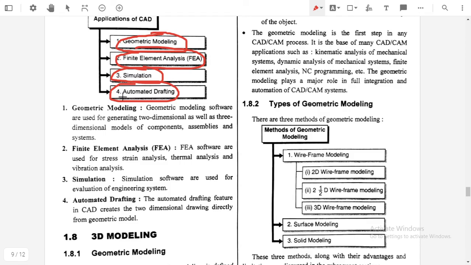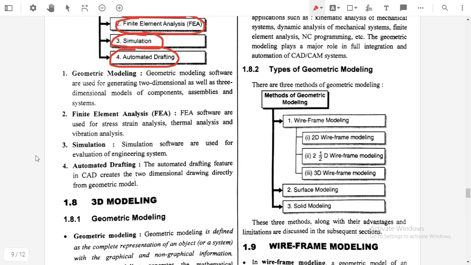Okay. So for today's session we will stop here. In the next lecture we will discuss 3D modeling, what is meant by geometrical modeling, what is 2D wireframe modeling, what is 2.5D modeling, all these things we will discuss in the next lecture. Okay. Thank you.